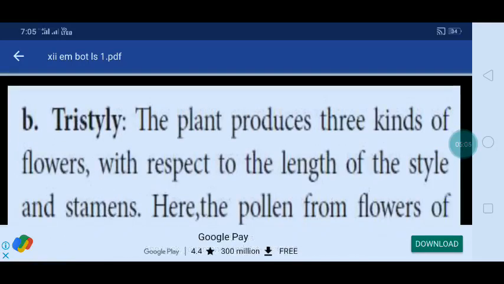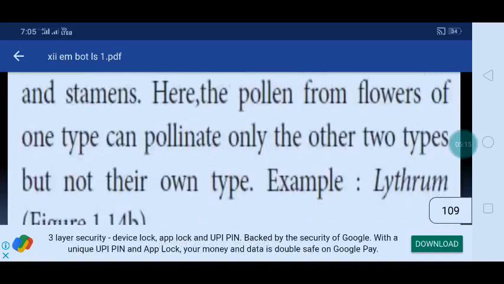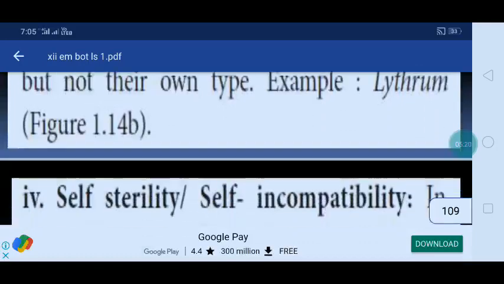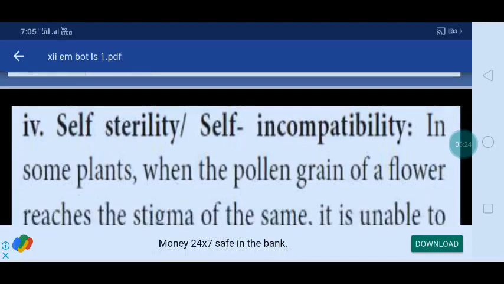Okay, tristyly. The plant produces three kinds of flowers with respect to the length of the style and stamens. Here the pollen from flowers of one type can pollinate only the other two types but not their own type. Example, Lythrum. The next one is self-sterility and self-incompatibility.